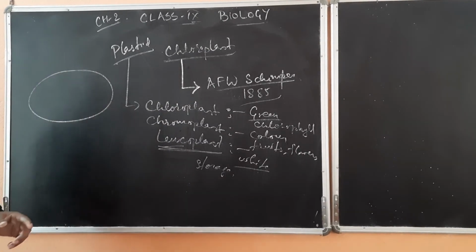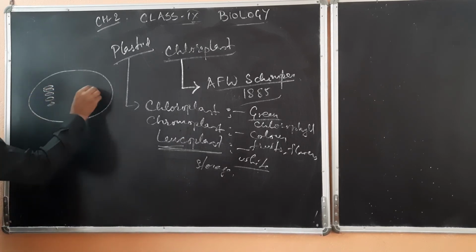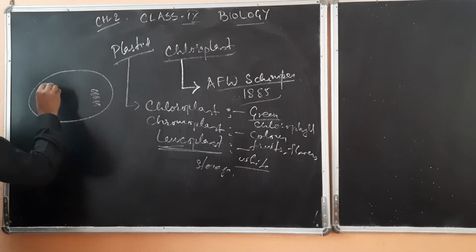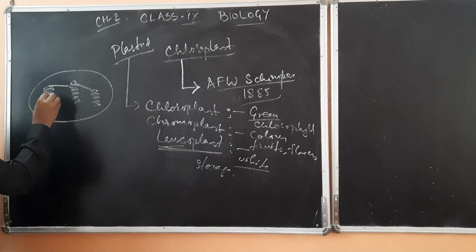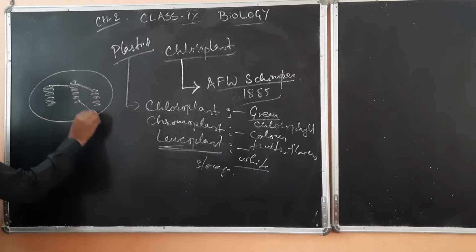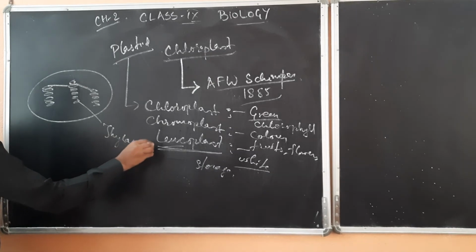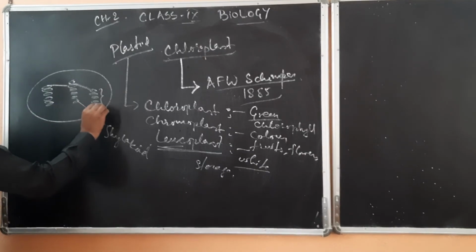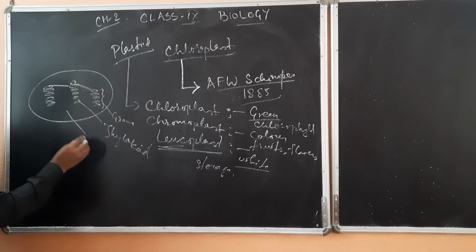This type of structure you can see, they will have stack-like structures, and these are interconnected. One pile will be called thylakoid, and the whole stack is known as grana, and here you can see stroma.